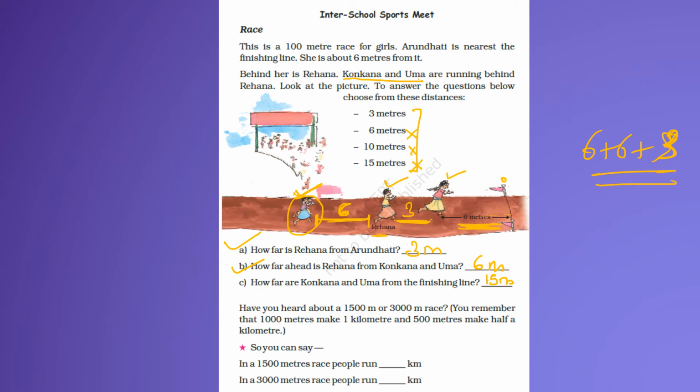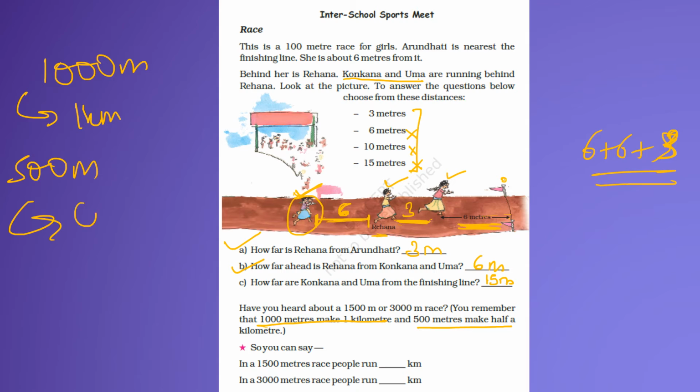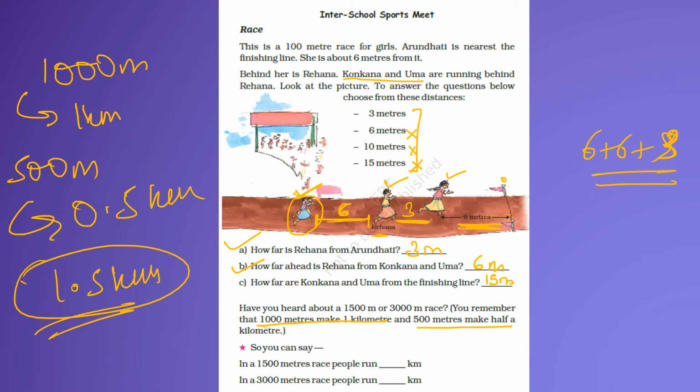Now, next, we all know that 1000 meters makes 1 kilometer and 500 meters make half a kilometer or 0.5 kilometer. In a 15-meter race, people run how many kilometers? So 1000 meters is 1 kilometer, right? And 500 meters is 0.5 kilometers. So 1.5 kilometer in total, right? 1000 plus 500. We break it that way. Okay, clear?